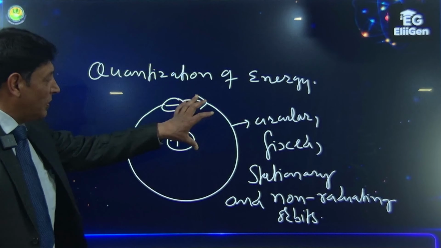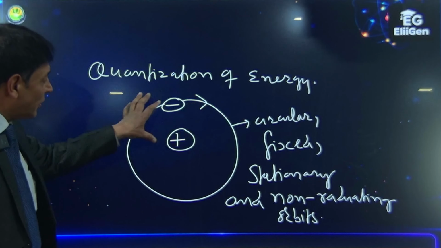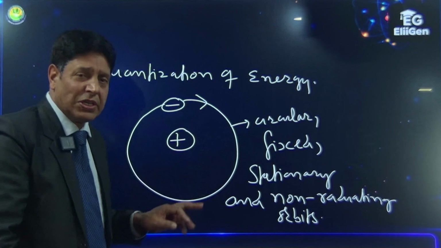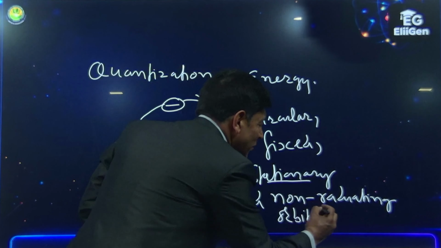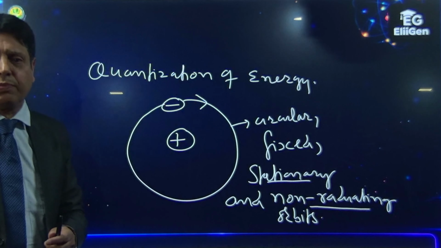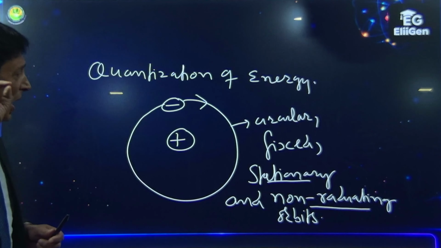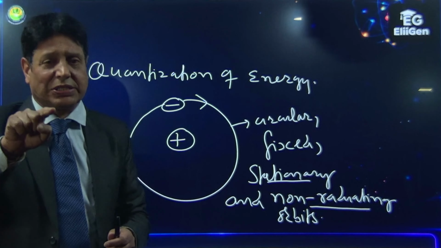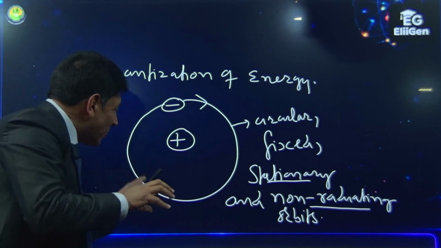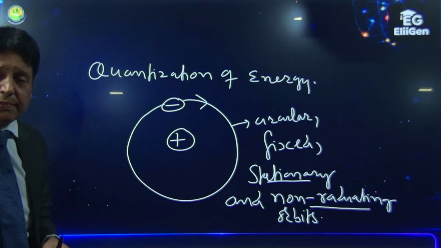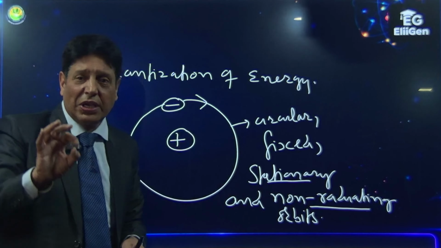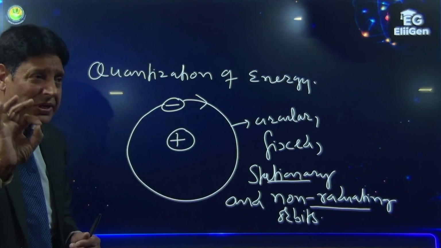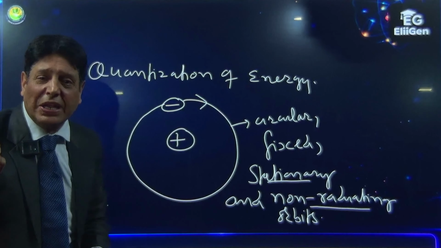There are two important features: electron revolves around the nucleus in circular, fixed, stationary and non-radiating orbits. These are very important points. As long as the electron revolves around the nucleus in a particular orbit, its energy remains stationary, constant. The orbit is non-radiating.